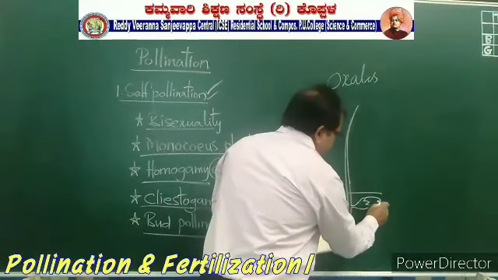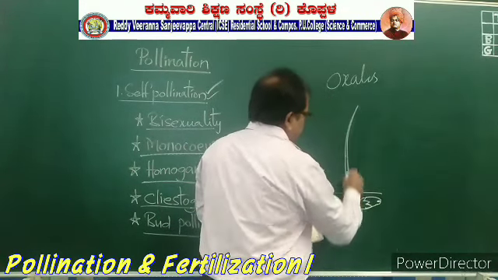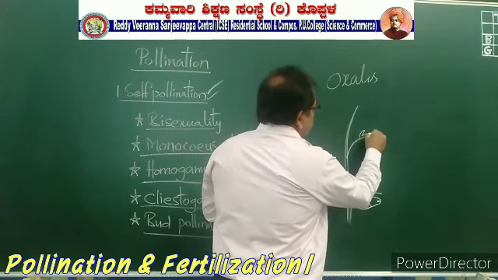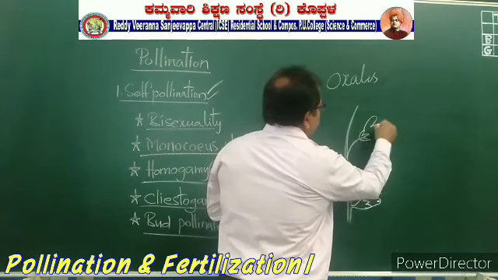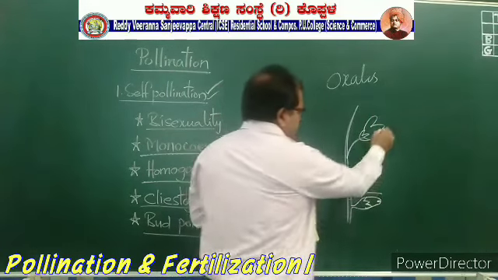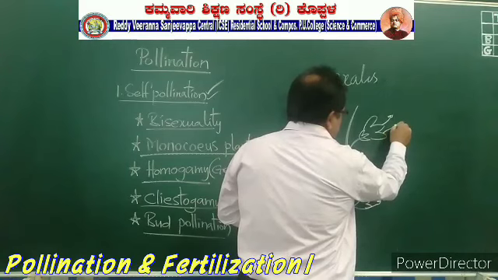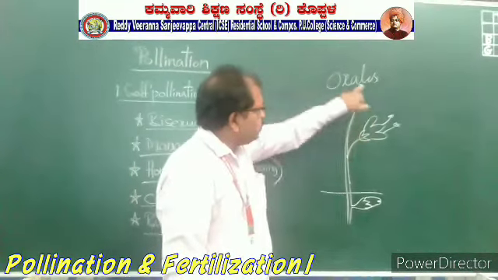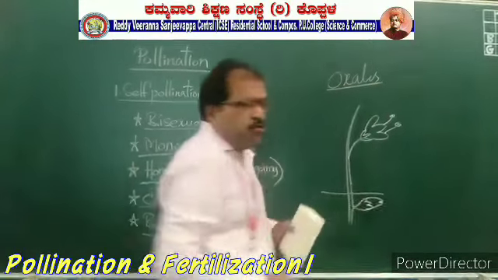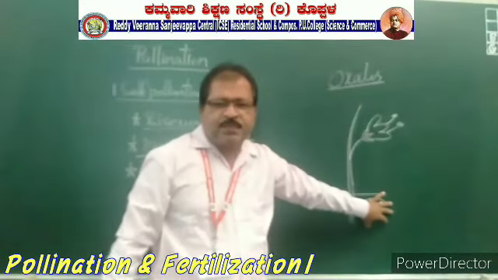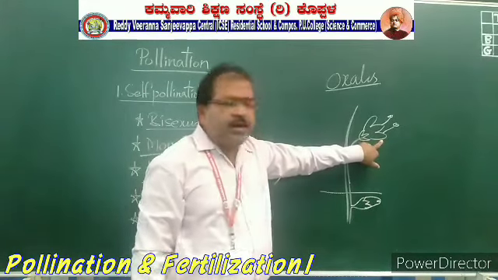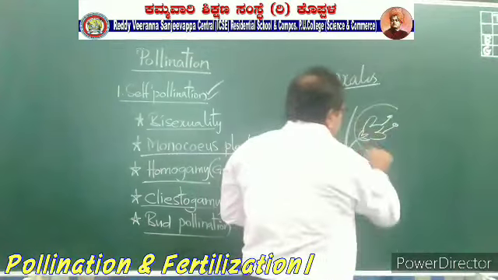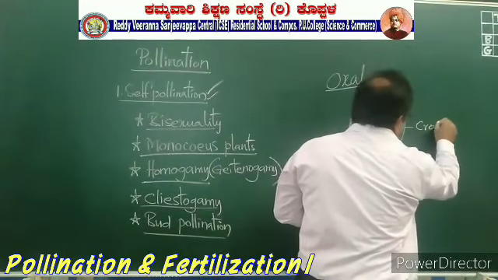It is present underground in the soil itself, and there is one more flower which is in the flowering stage. So two types of flowers are present in the oxalis. One flower is in bud state and another flower is a unisexual flower, and by this flower cross pollination will be taking place.